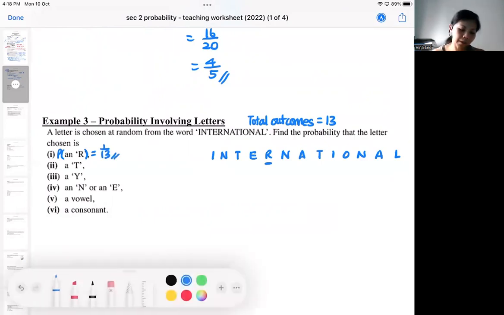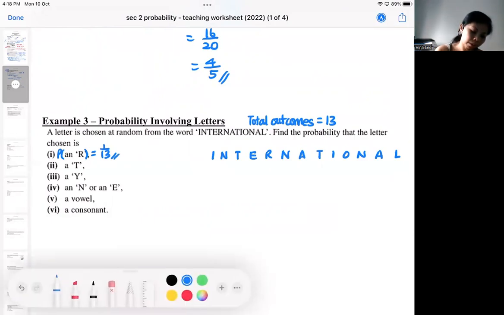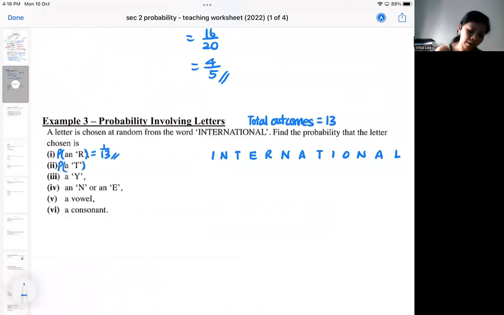And how many Ts are there? 1 T, 2 T. Okay, that's all. So there will be 2 out of 13. Okay, then what is the probability of a Y? There's no letter Y here, so the probability is 0.